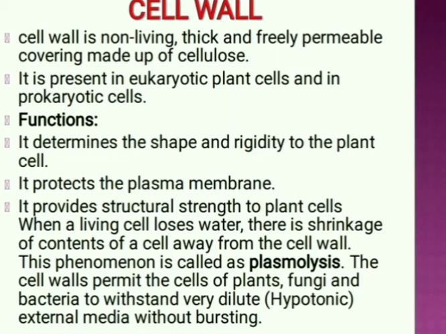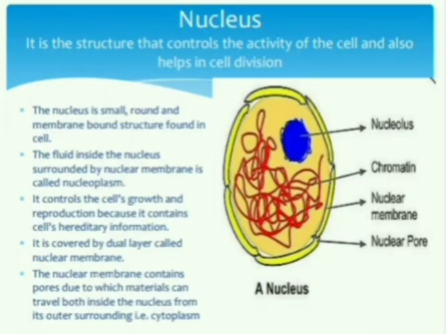When a living cell loses water, there is a shrinkage of the content of the cell away from the cell wall, and this phenomenon is called plasmolysis. The cell wall permits the cells of plants, fungi, and bacteria to withstand dilute hypertonic external media without bursting. The other part of the cell is the nucleus.